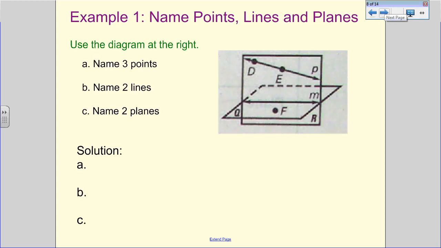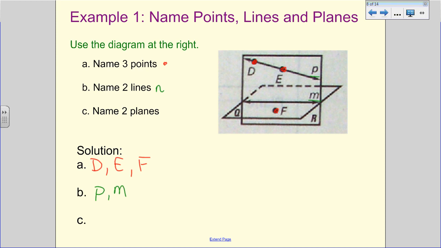All right, so example 1, naming points, lines, and planes. It says to name three points. We're looking for three dots. So it looks like D has a dot, E has a dot, and F has a dot. We're looking for these dots here. It says to name two lines. Remember, two lines with those lowercase letters. So P and M.